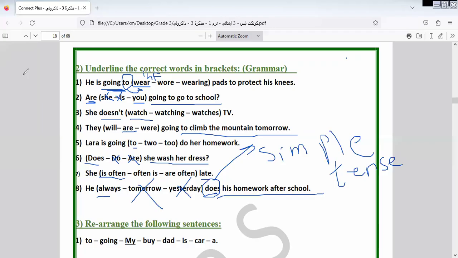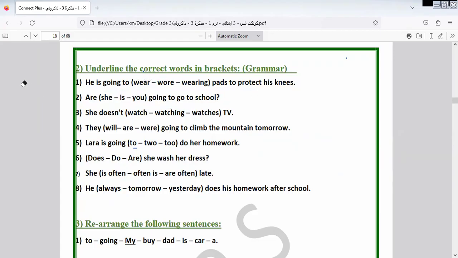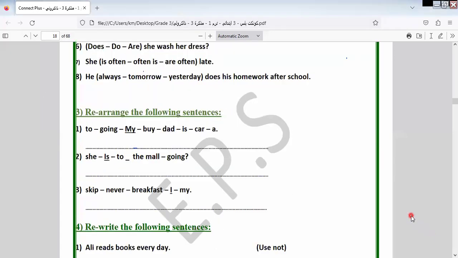Okay. Let's go to another one here. I will answer some of them, and in the next video I will continue, because I don't want to make the video longer. I want to make the video shorter so you can listen more. Here we have rearrange. I will answer two of them, and I will leave the rest as homework.